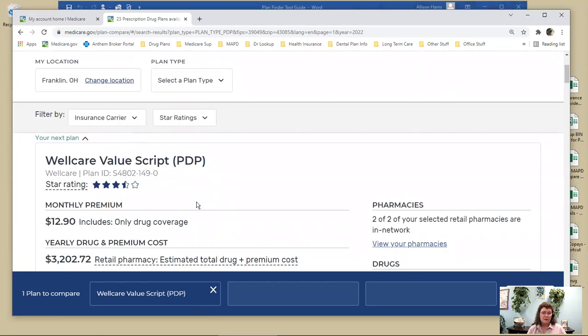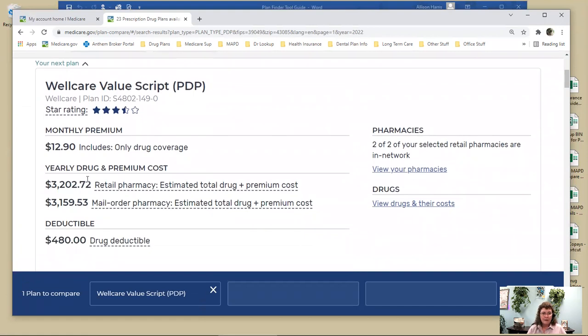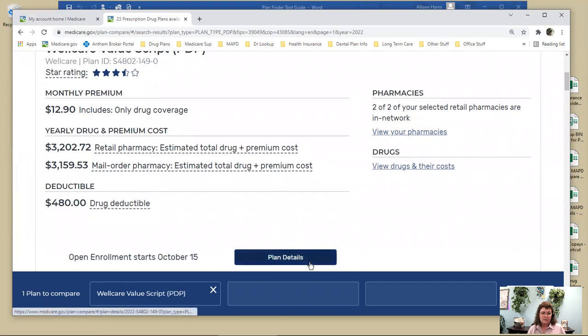This is the way my plan looks for next year. Okay, so this number right here, this retail pharmacy total drug and premium cost, is how much your drugs, your premium, and your deductible are going to be for the whole year. This is how we evaluate plans. And when I tell you I can save you $300, it's because I'm looking at this number. The Medicare website does this calculation for me. So let's get into the meat and potatoes of this.